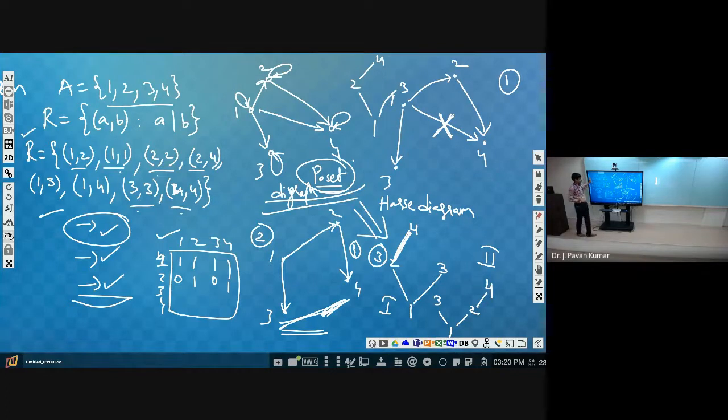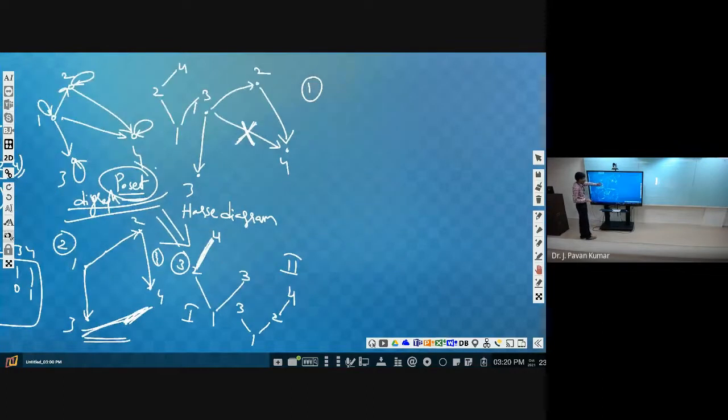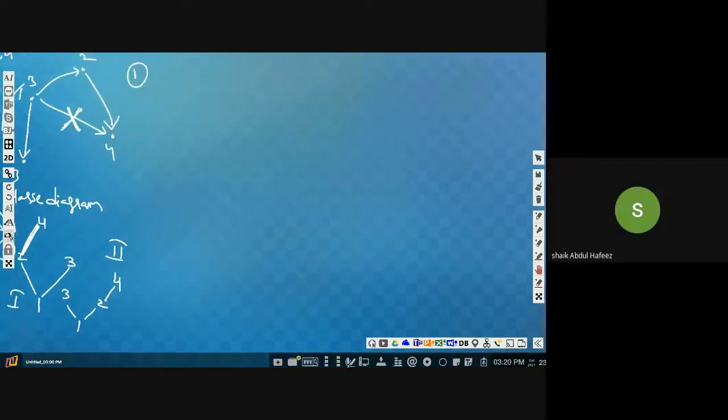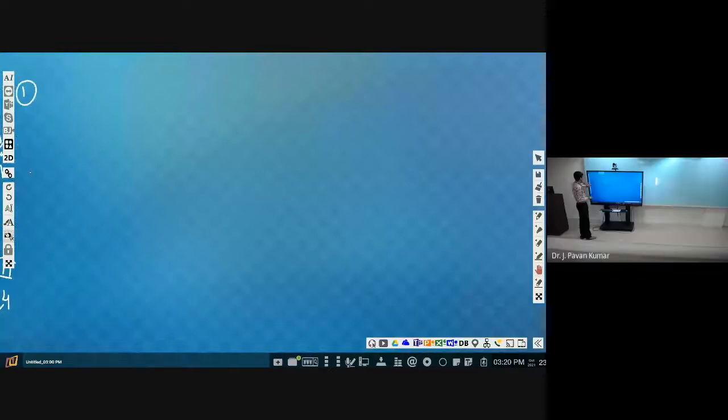Is this clear? Yes, sir. Next, we will see other examples of how we can draw a Hasse diagram.